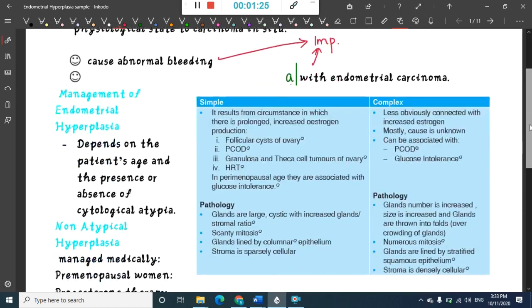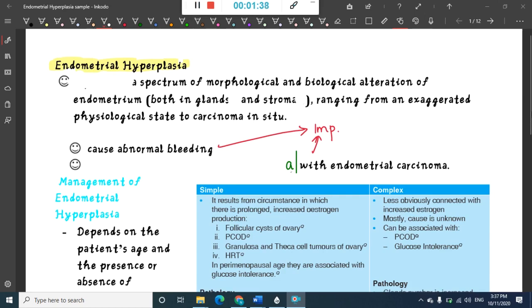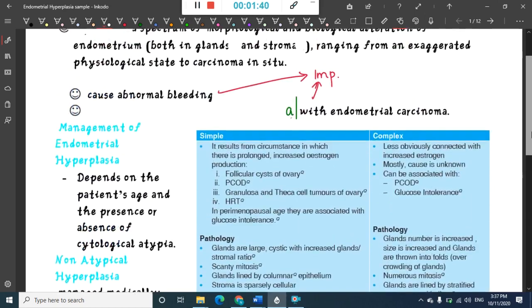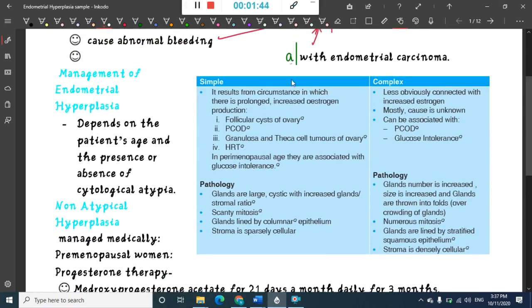Okay, now first we will see endometrial hyperplasia, types of endometrial hyperplasia. Before we go to the management of endometrial hyperplasia, first we will see that endometrial hyperplasia can be divided into two types. One, we have simple endometrial hyperplasia. Second, we have complex endometrial hyperplasia.